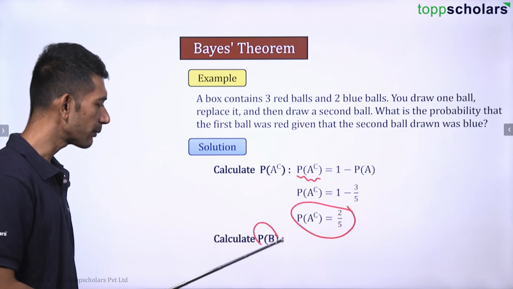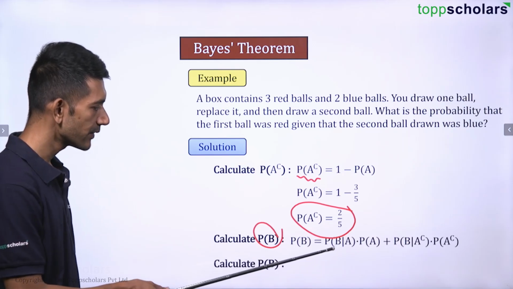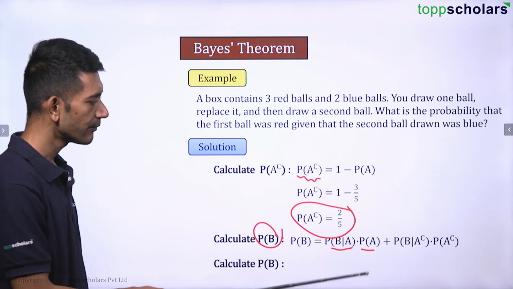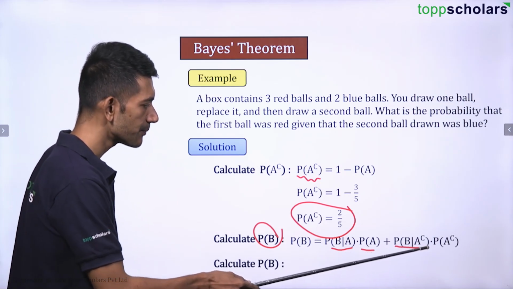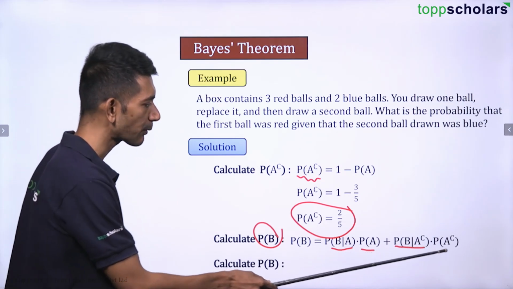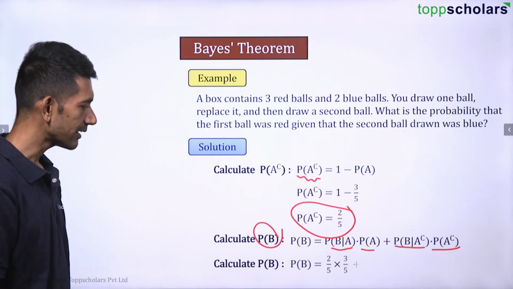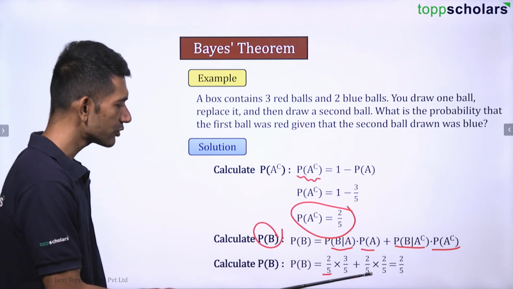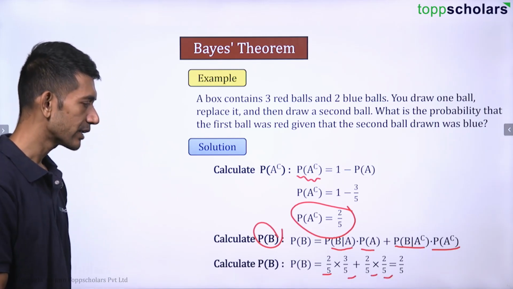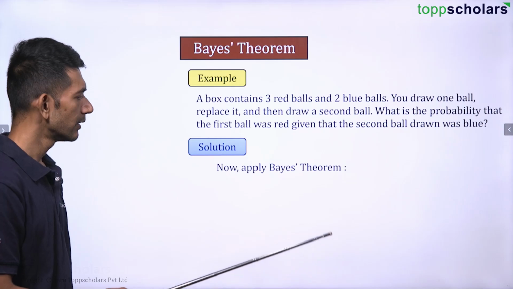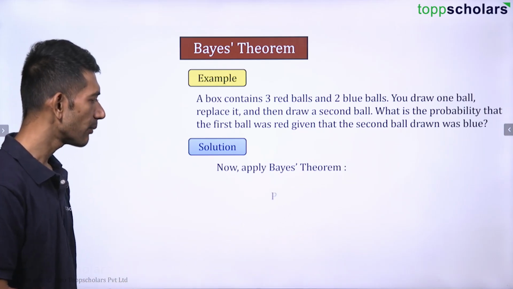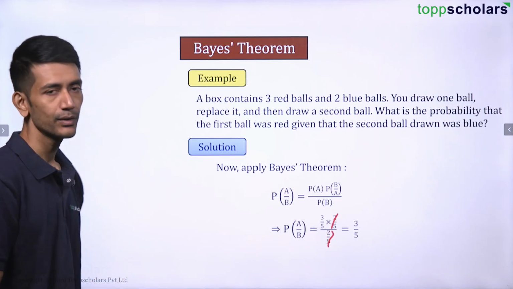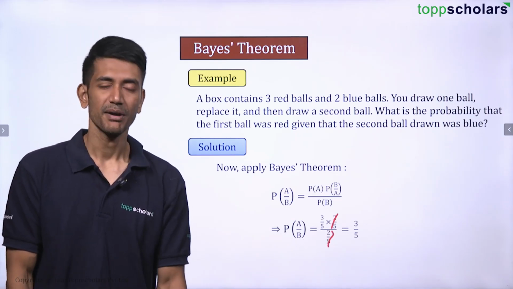Now we can find out probability of B, which is very simple straight away. Probability of B where A has already occurred times probability of A, plus probability of B where A complement has occurred times probability of A complement. That is further equal to 2 by 5 into 3 by 5, put the values, plus 2 by 5 into 2 by 5. That gives you 2 by 5. And then you can apply Bayes theorem. You know the formula now. Put the values here, right? 2 by 5 will get cancelled and you'll get 3 by 5. So the final answer is 3 by 5.